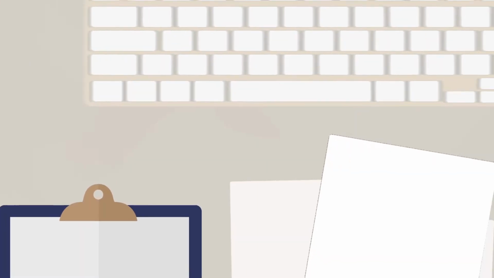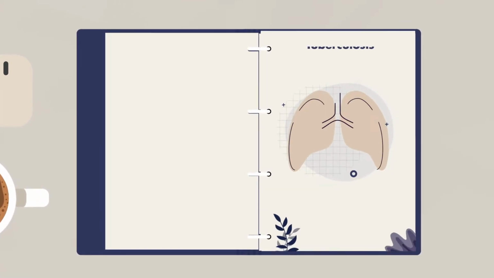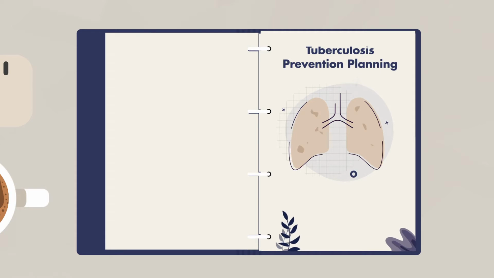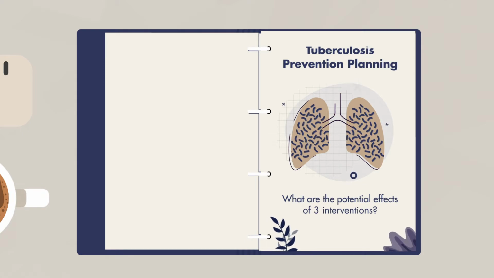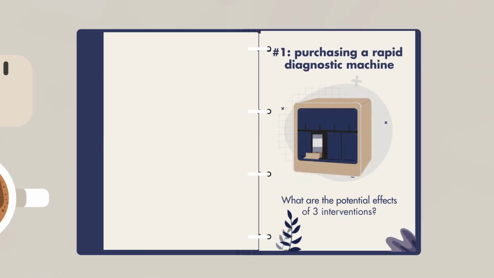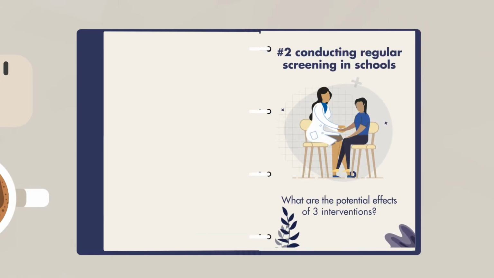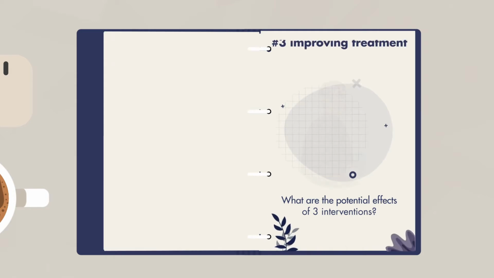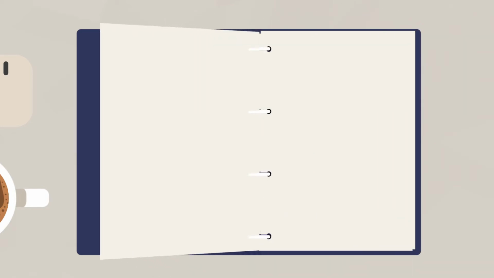Every mathematical model begins with a question. Using tuberculosis prevention planning as an example, our research question could be, what are the potential effects of 3 interventions on TB incidence? 1. Purchasing a rapid diagnostic machine. 2. Conducting regular screening in schools. Or 3. Improving treatment success rates with incentives and enablers.